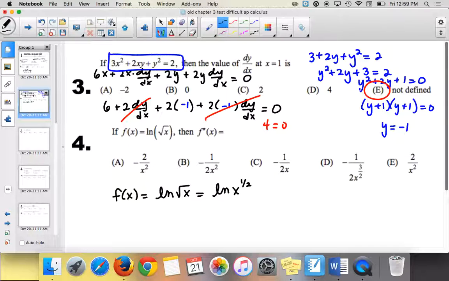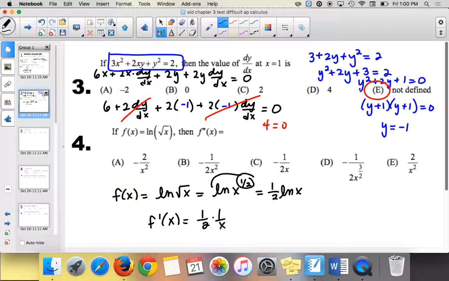All right, so natural log of x to the 1/2 is how I'm going to rewrite this one first, right? So I pull the 1/2 to the front, so I get 1/2 natural log of x, and I take the derivative. So I get 1/2 times 1 over x, so I get 1 over 2x. Okay, so, oh, double prime, isn't it?